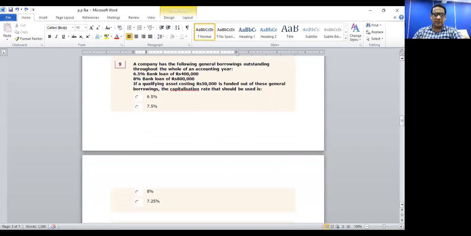The options are 6.5%, 7.5%, 8%, 7.25%. What do you think? There are 2 loans. One is at 6.5% for a value of 400,000. Another one is at 8% for a value of 800,000. And now they're going to purchase an asset for 50,000 rupees. So the question is, what should be the capitalization rate to capitalize this 50,000 rupees which they have spent on the new asset? Okay, let us work it out.